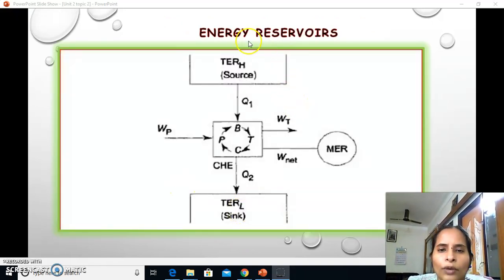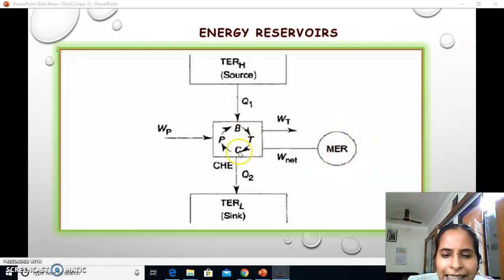Okay, so here I have shown the energy reservoirs. Here the thermal energy reservoir at higher temperature is considered as the source, which is giving a large amount of heat Q1, and it is entering into the boiler. The boiler is converting the water to steam, and the steam is expanded in the turbine and given as work output, and you can consider it as a mechanical energy reservoir.